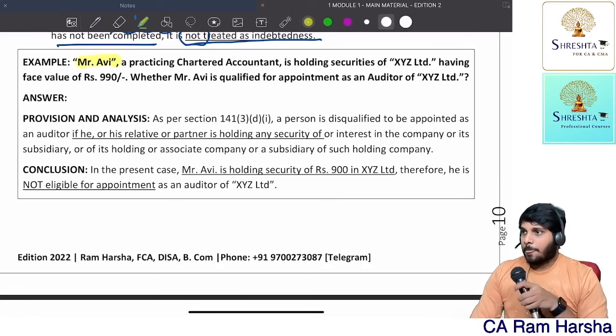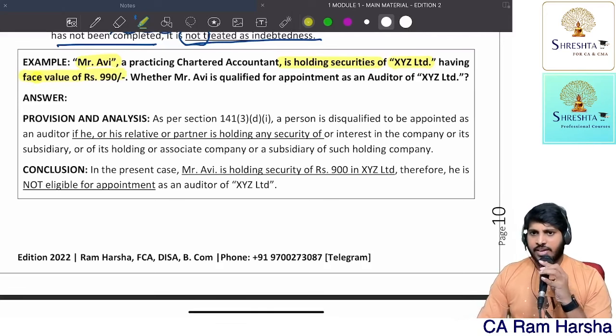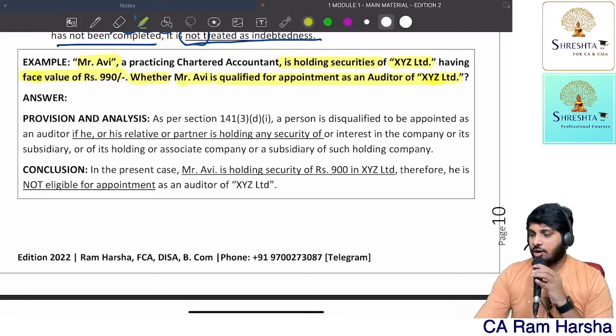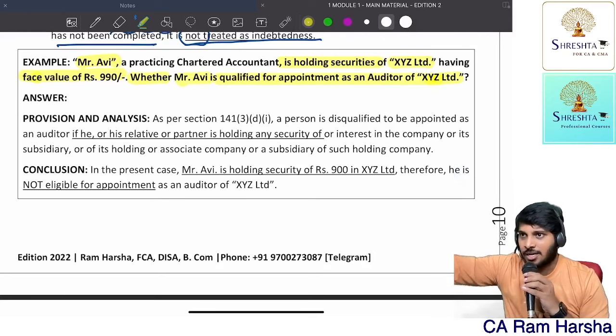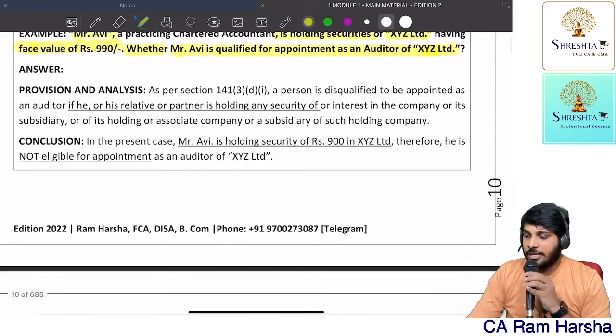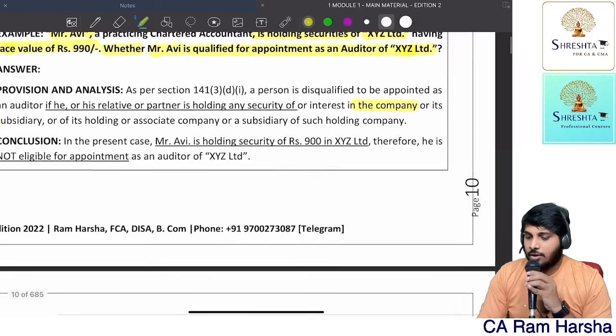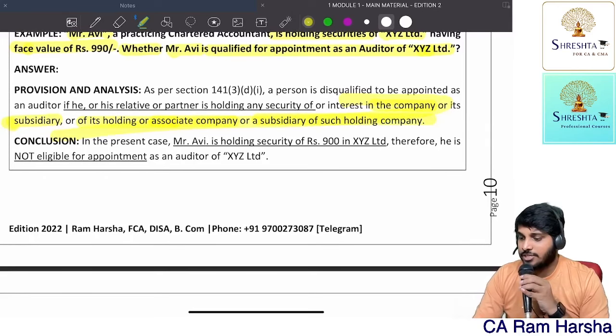Mr. Avi, a practicing chartered accountant, is holding securities of XYZ Limited, having face value 990. Whether Mr. Avi is qualified for appointment as an auditor of XYZ Limited? He himself is having securities, so disqualified. You see here, the provision is given fully. The company, subsidiary, holding, associate, subsidiary of such holding, entire provision is given.